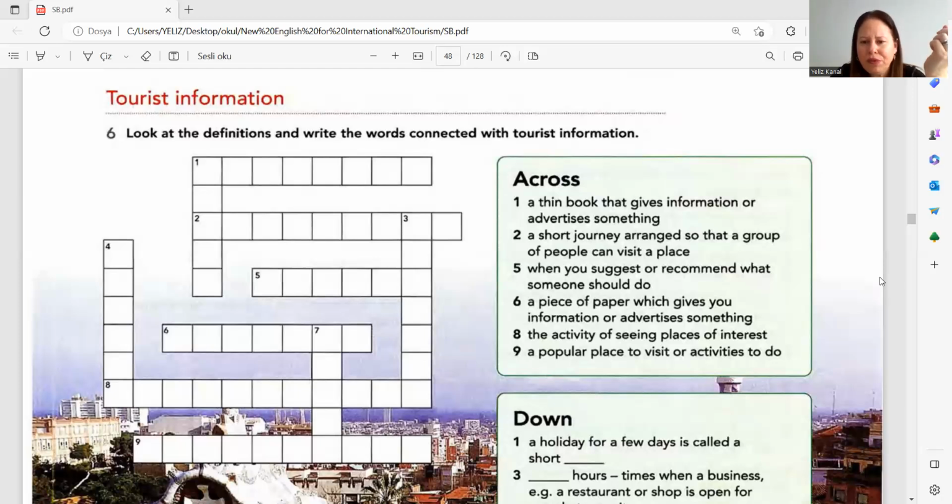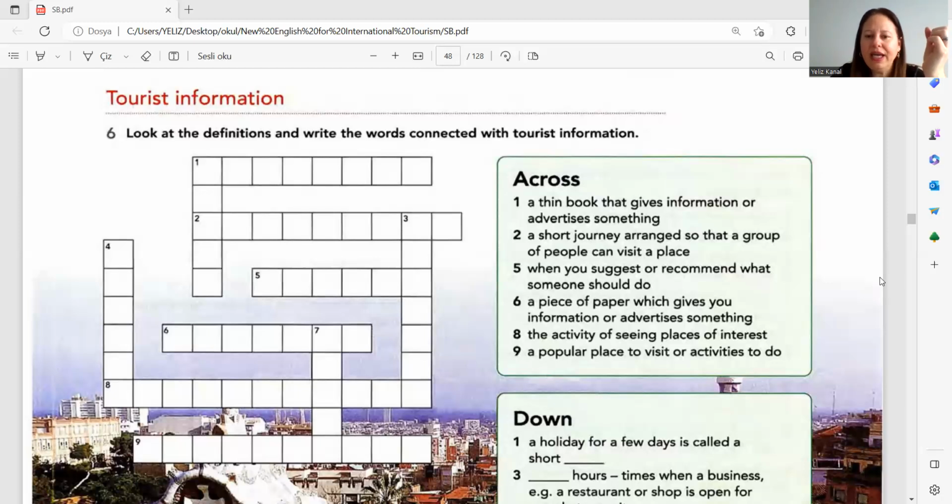So, a piece of paper which gives you information or advertises something. Just like number 1, but number 1 is a thin book, but number 6 is a piece of paper, just one paper. So it's exactly like it, but it's just one paper. It is a leaflet, okay?